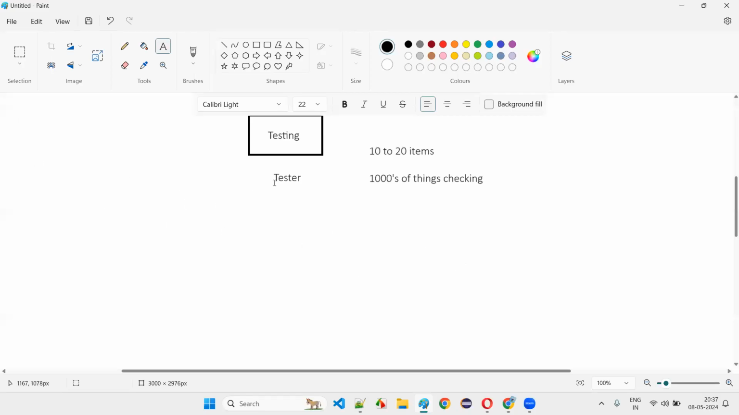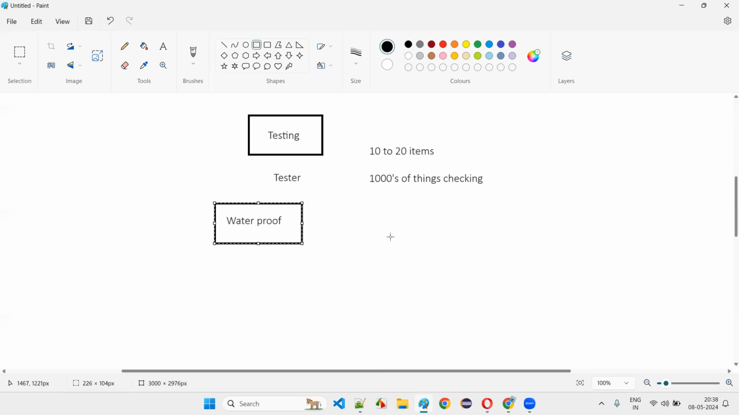I'll give you one example. Tell me, will a software tester do that or an end user? Let's say this particular smart TV that you have purchased is waterproof. As a software tester, you will take this TV and throw it into the swimming pool. Will an end user throw that TV into the swimming pool to check? No, right? A tester will check that.